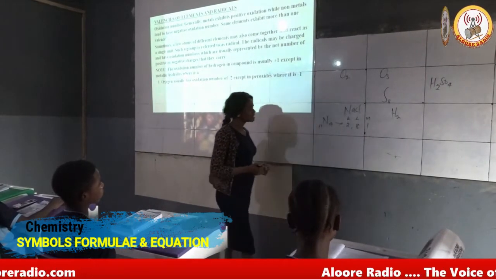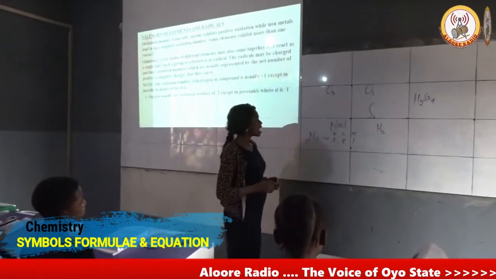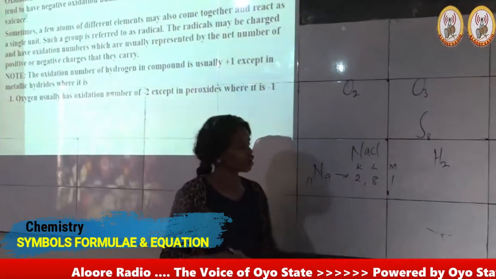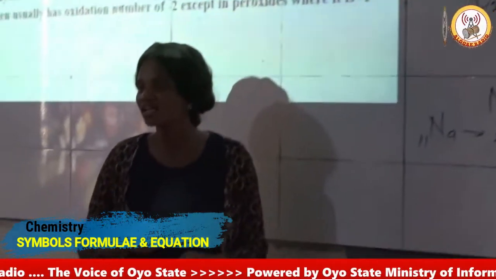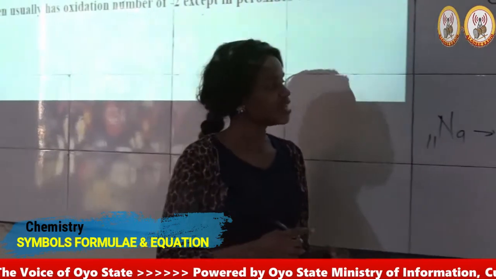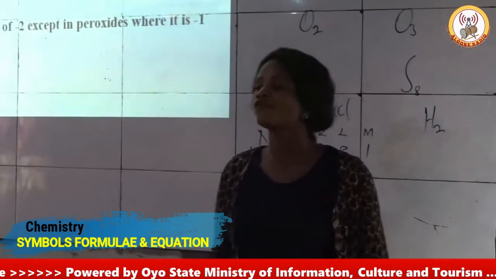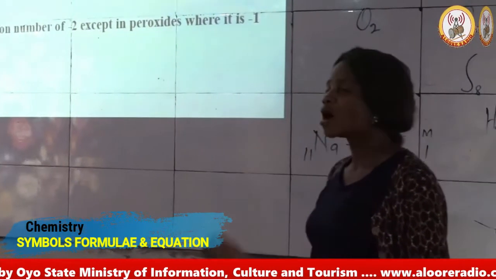Now I said earlier that metals have positive oxidation number. Coming back to sodium, you observe that the outer shell, which is the valency shell, has 1 valence electron, and this valence electron can be given out in the course of electron transfer in the formation of bonding.